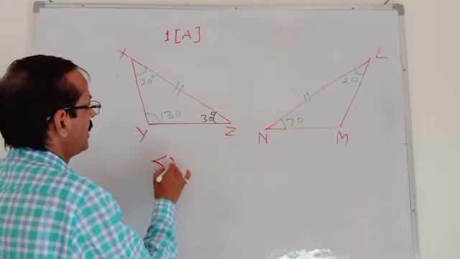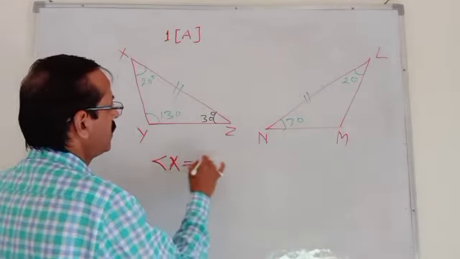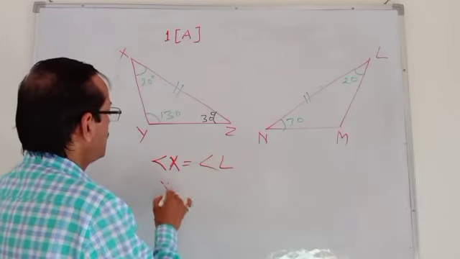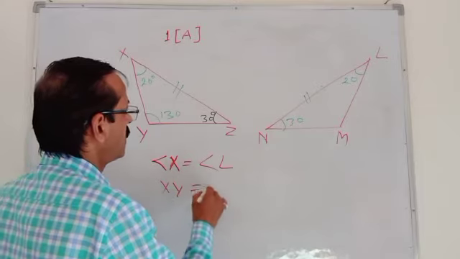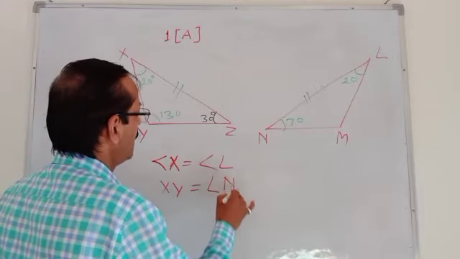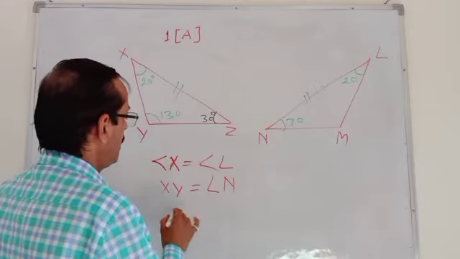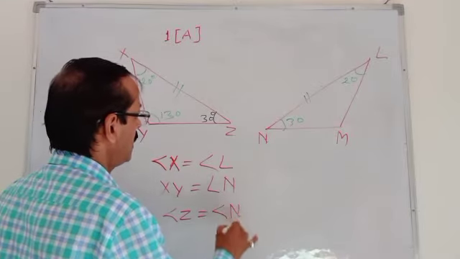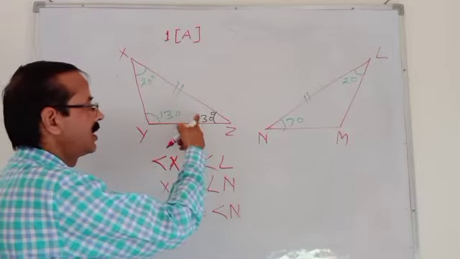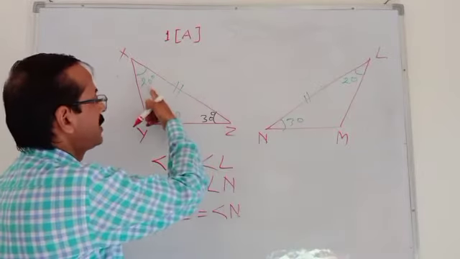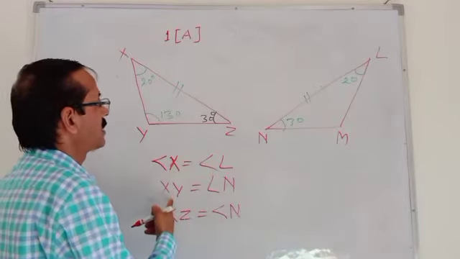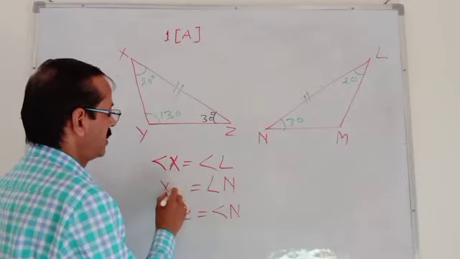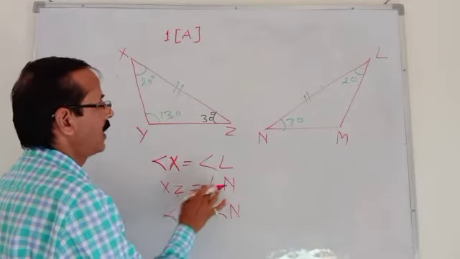So angle X is equal to angle L, XY equal to LN, angle Z is equal to angle N. Z means 30, N means 30, X is equal to L, and XZ, not XY, XZ equal to LN.